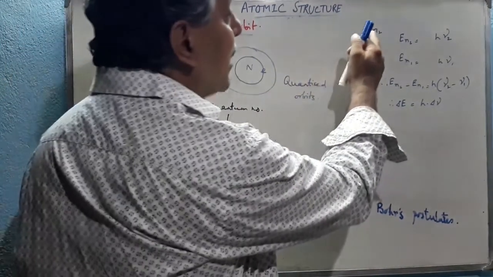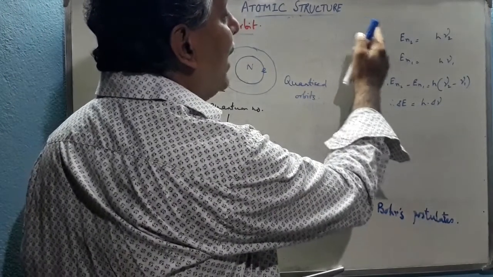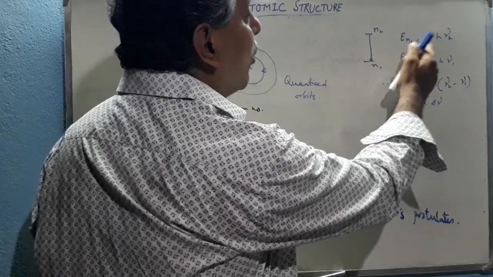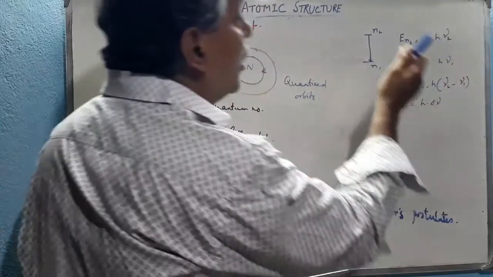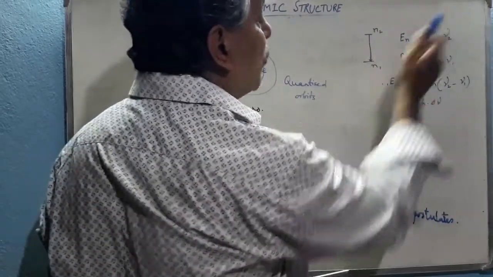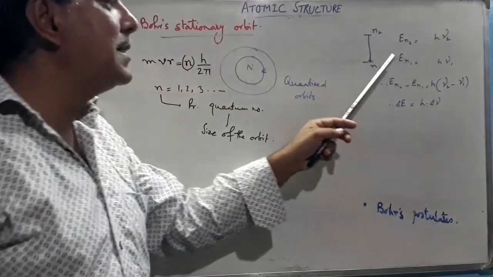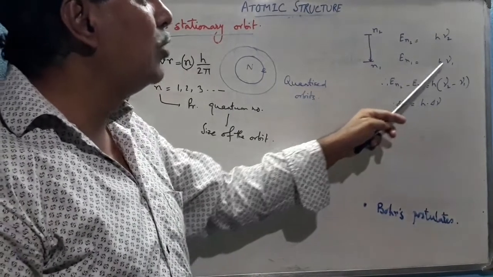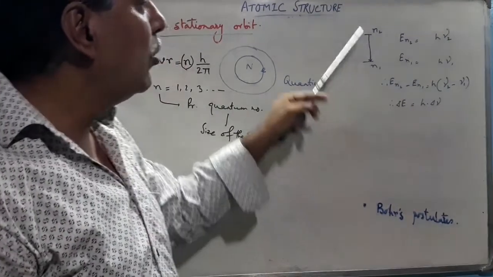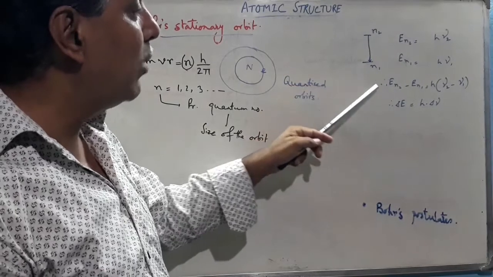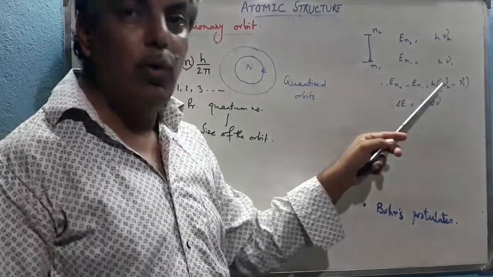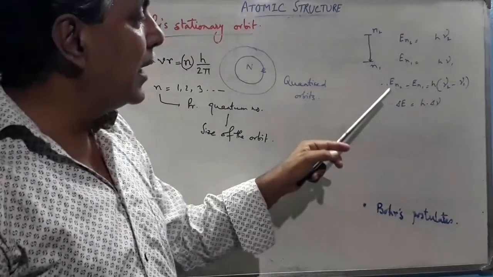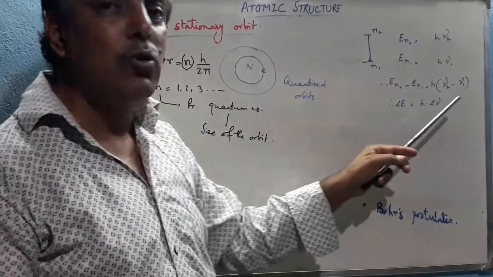and that amount of energy is also quantized. Suppose we have assumed that at the n2 level, the energy En2 is denoted by h into nu2, according to Planck's quantum theory, E equal to h nu. So En2 is equal to h into nu2. En1, that means energy of n1, is equal to h into nu1. Now whenever it jumps from n2 to n1, the amount of energy released is equal to En2 minus En1, and that is equal to h into nu2 minus nu1. So we can write that del E equal to h into del nu.